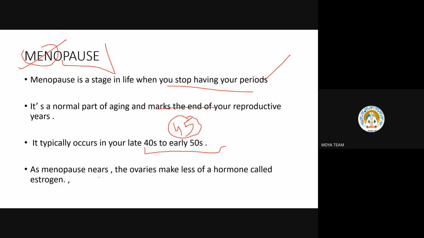As menopause nears, the ovaries make less of the hormone called estrogen. What is the work of estrogen? You all have studied in anatomy. Who will tell? Can anyone tell the work of estrogen? Ma'am, estrogen and progesterone, these two hormones are related to the reproductive system. Secondary sexual characteristics, ma'am. What are the functions of estrogen? I'm asking you. Relating to egg production, ma'am.